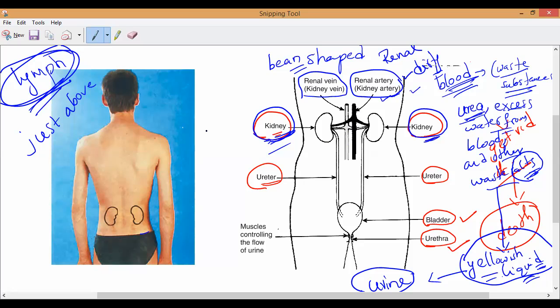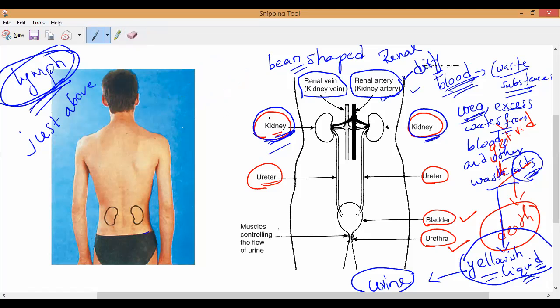Now, how this clean blood is excreted, we'll study in detail in the next class. Now I will explain the internal structure of the kidney. As we know, one kidney is made up of how many nephrons? Not neurons, nephrons. One million nephrons play the main role in filtering. That is why the internal structure of the kidney is even more important, which we'll study in the next class. Now you observe here.